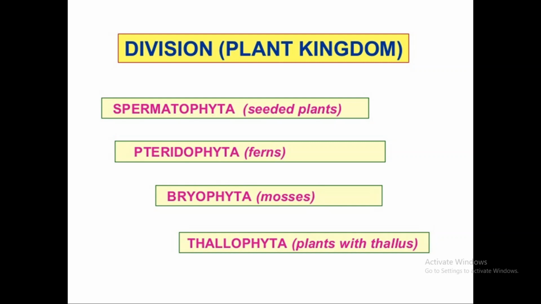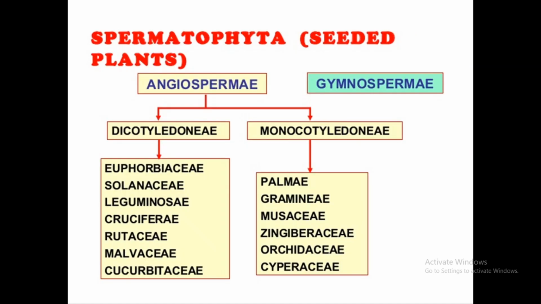The last evolved group is Bryophyta. Bryophyta are mosses, found in moist and shaded habitats. And after Bryophyta, there is Thallophyta, plants whose body is like a thallus, and unicellular Thallophyta may also be there.